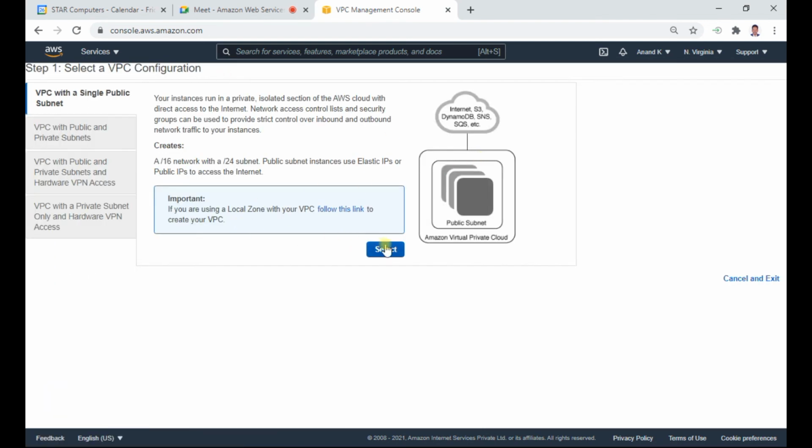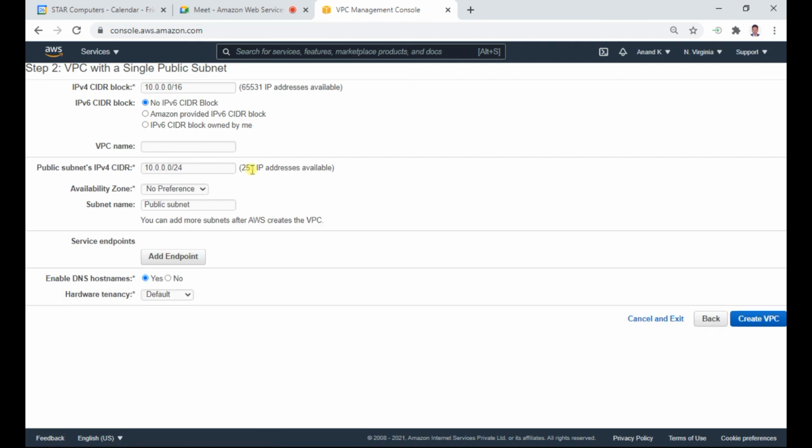Just select it. Please understand this one. You can either go for 10.0.0.0/16 or 172.16 also. In our case, let me take up this large network. 10.0 is my network address, 0.0 is my host address, and /16 is my CIDR, classless inter-domain routing. No IPv6, I'm using v4. That comes to 2 power 16, which is 65536, minus 5 reserved addresses. That includes your network address, broadcast address, and also some components like DNS address, etc.